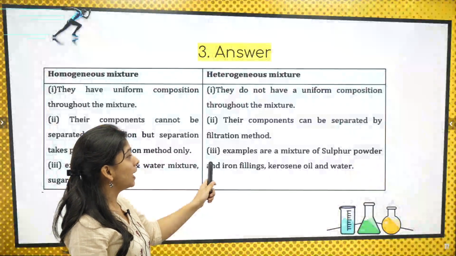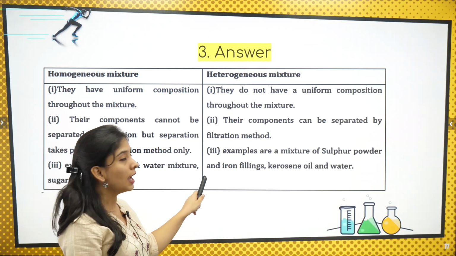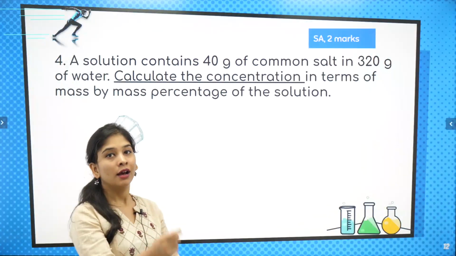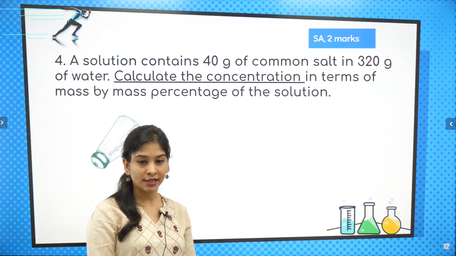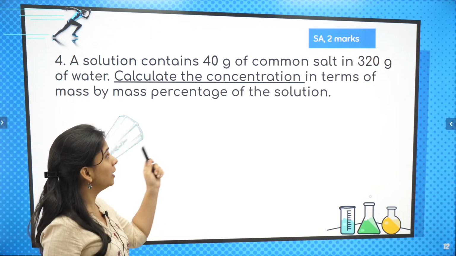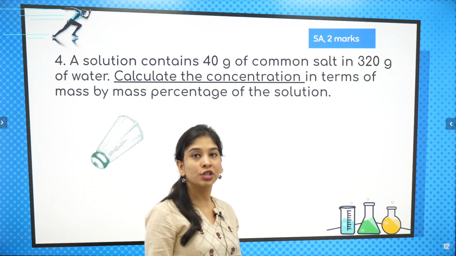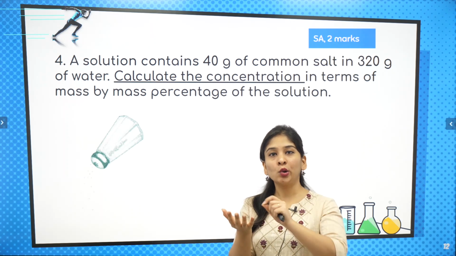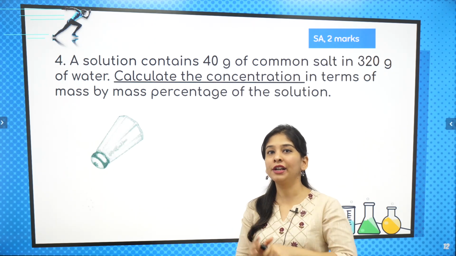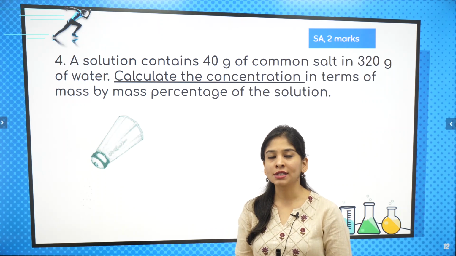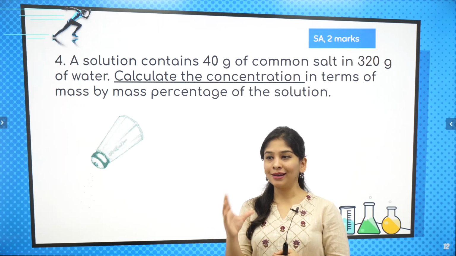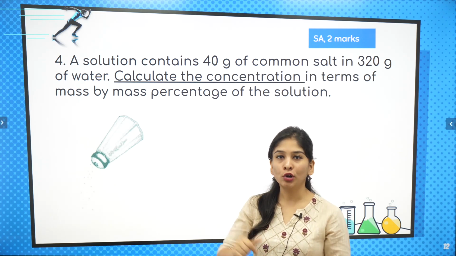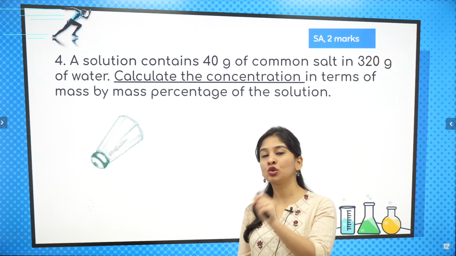We know very well about homogeneous, heterogeneous and true solution, that is pure substances and impure substances; I have attached the solution also. Let's know them in more detail. One more question, about true solution only. Whenever I'm mixing a solute into a solvent, I can mix it in different concentrations, right? For simplicity, I can take 1 glass of water and I can put 1 spoon of salt, or I can put 2 spoons of salt.